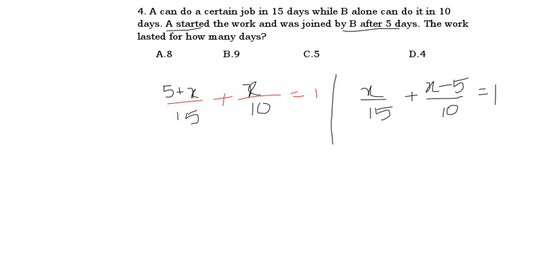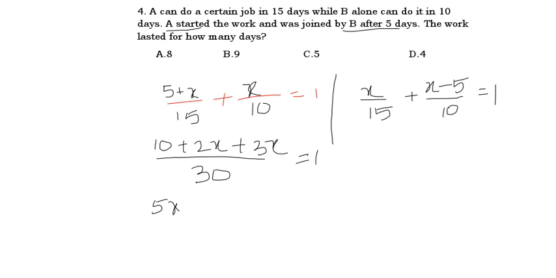Now simplify this equation. LCM of 15 and 10 is 30, you know that. 15 twos are 30, so 2 into 5 is 10 plus 2 into x is 2x, plus 10 threes is 30, right? 3x equal to 1. 2x plus 3x is what, friends? 5x plus 10 equal to 30.